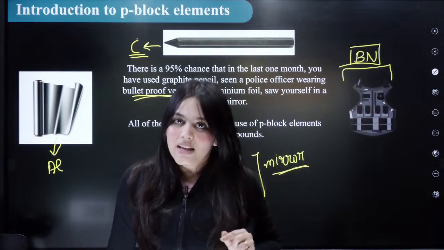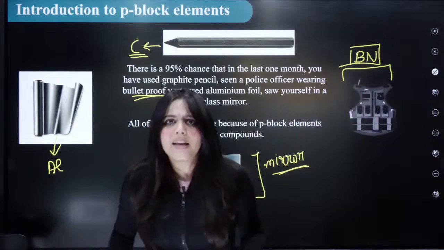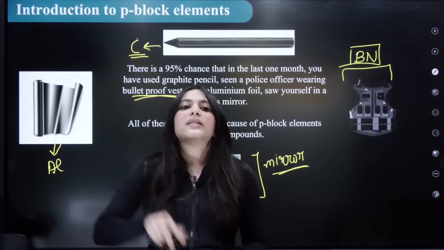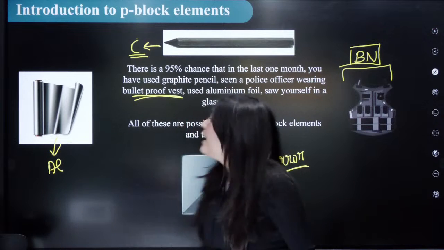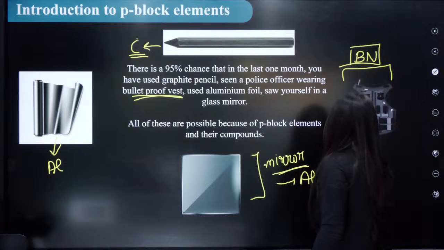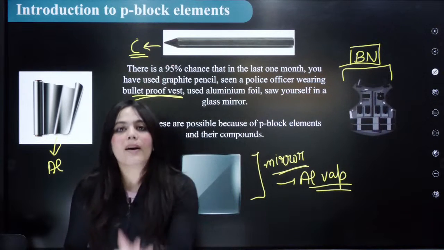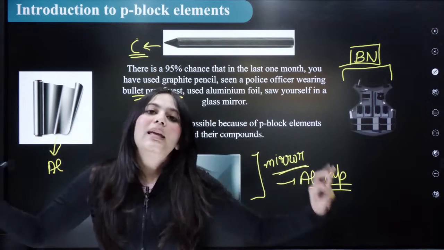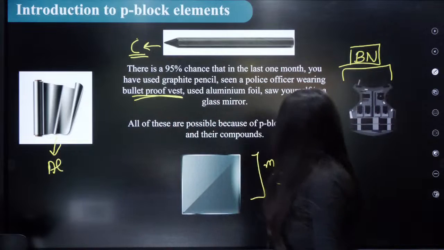It tarnishes in air. But does that happen to your mirror? Does your mirror tarnish? No. Why? Because the mirror that is used in your homes is actually fused with aluminium vapors. Remember this, aluminium vapors, and that's what makes your mirror appear flawless till the end of time. For years and years, it never gets tarnished due to aluminium vapors in it.